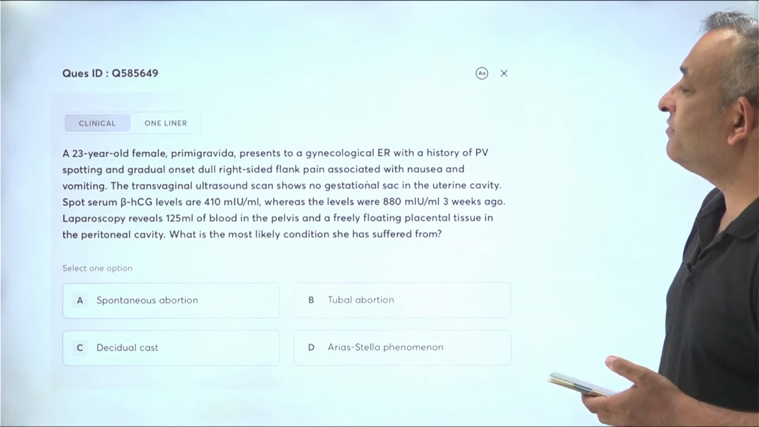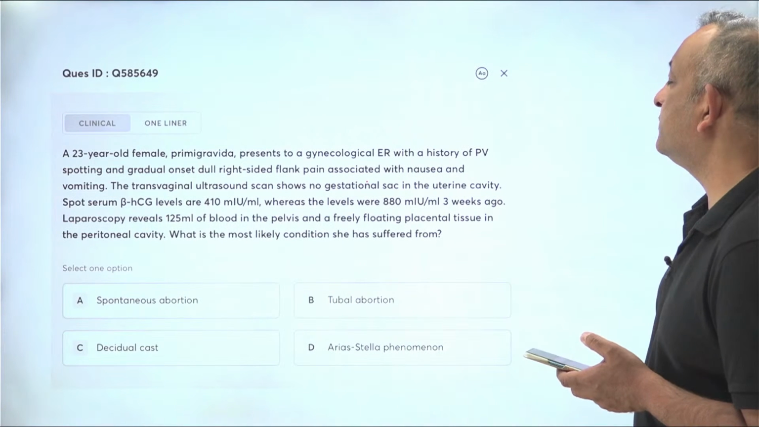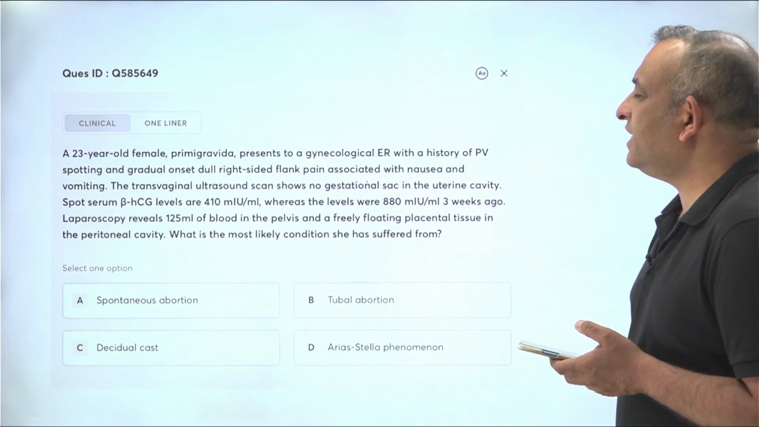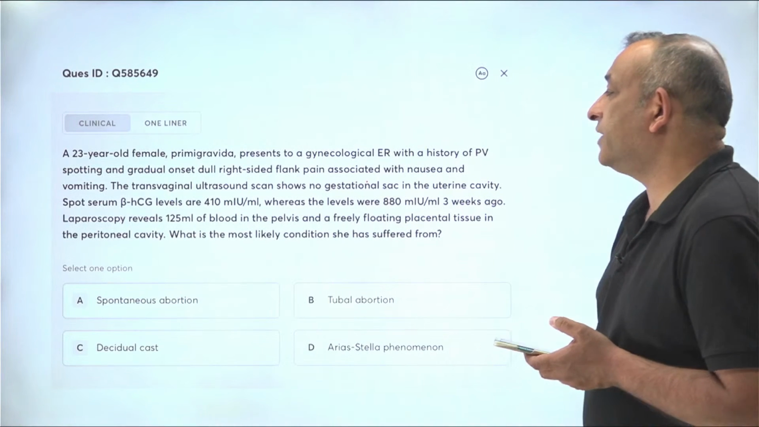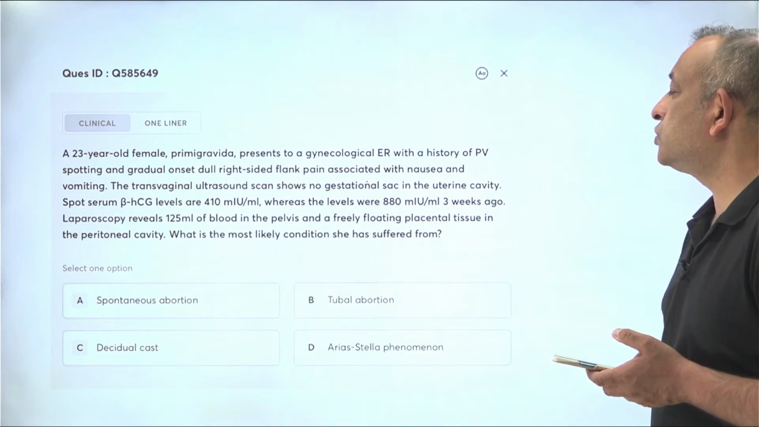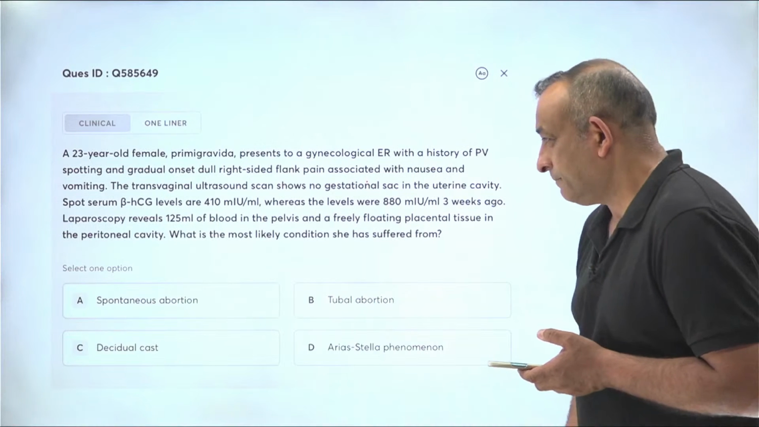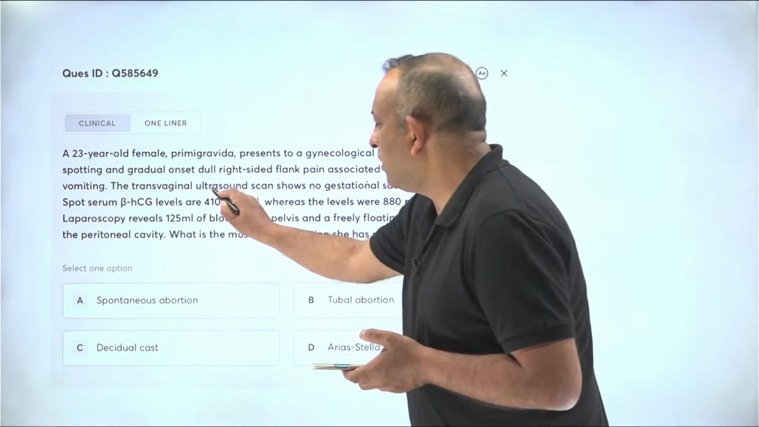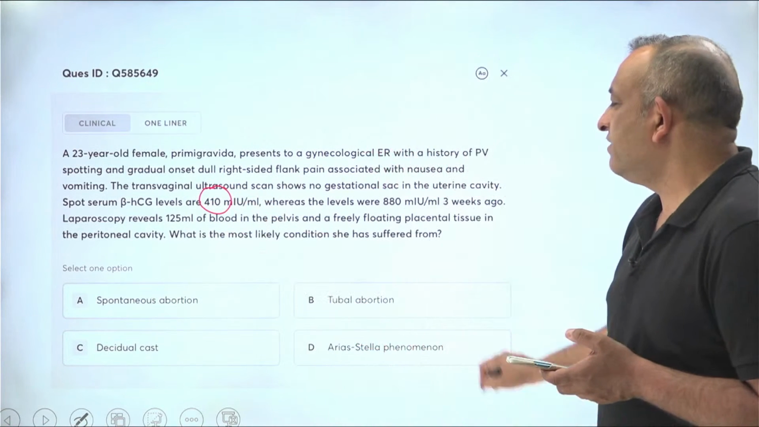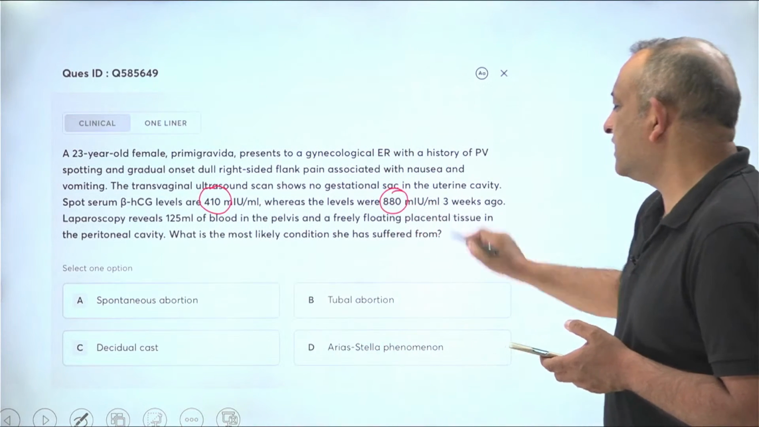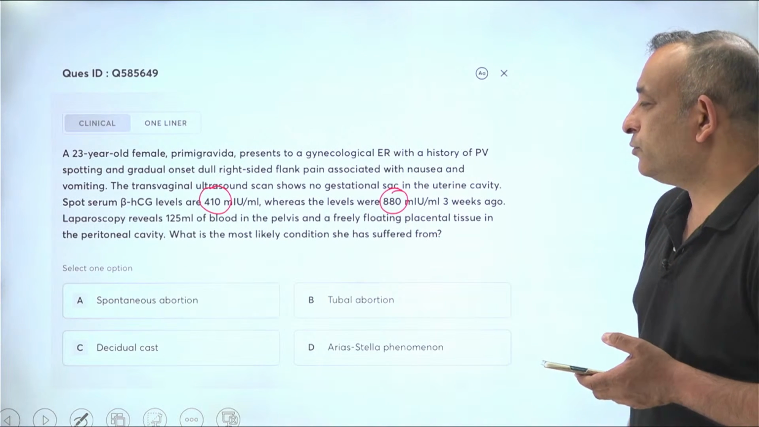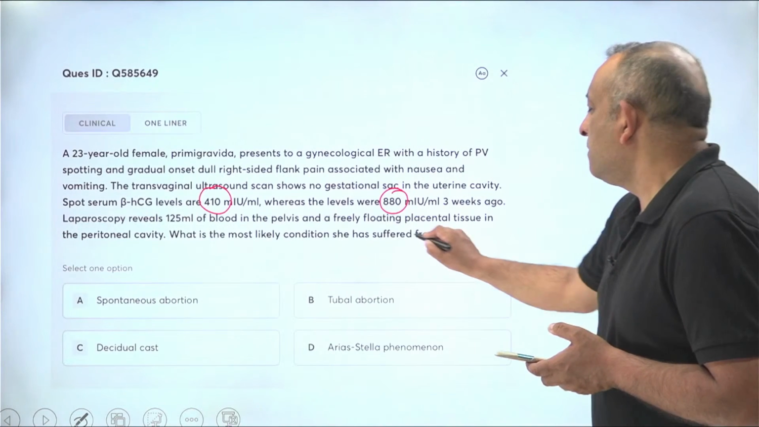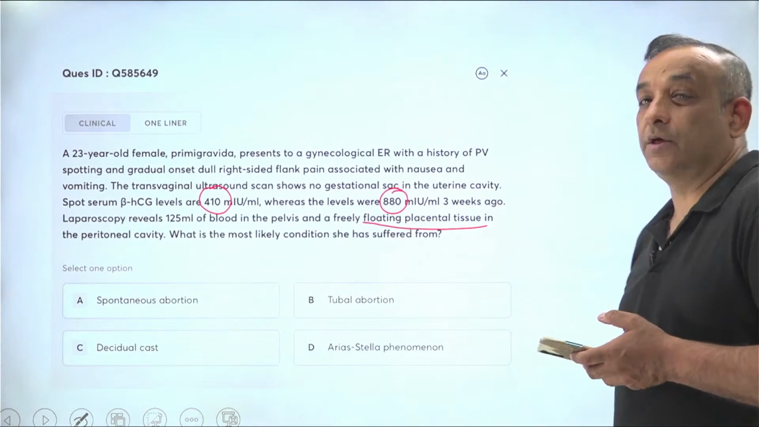So, a 23-year-old female, primigravida, presents to a gynecological emergency room with a history of vaginal spotting and gradual onset dull right-sided flank pain associated with nausea and vomiting. The transvaginal scan shows no gestational sac in the uterine cavity. Spot serum beta HCG reveals the levels are 410 milli-international units, whereas the levels were 880 milli-international units 3 weeks ago. Laparoscopy reveals 125 milliliters of blood in the pelvis and freely floating placental tissue in the peritoneal cavity.